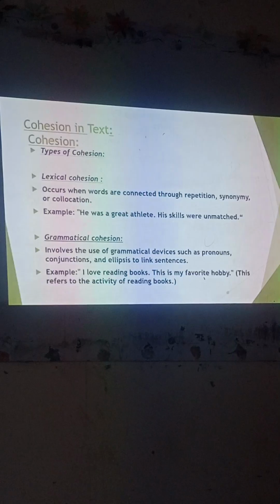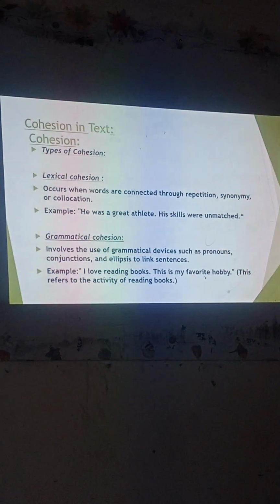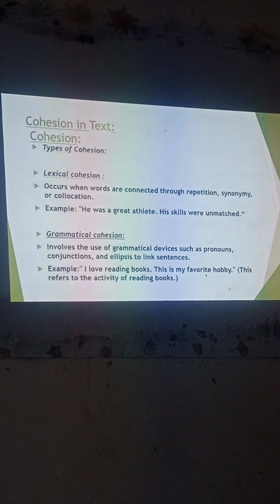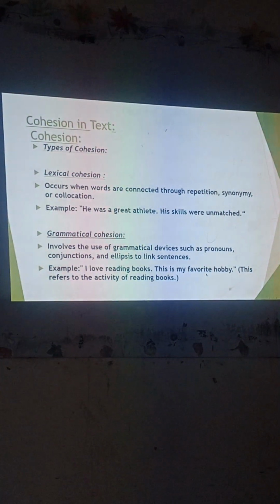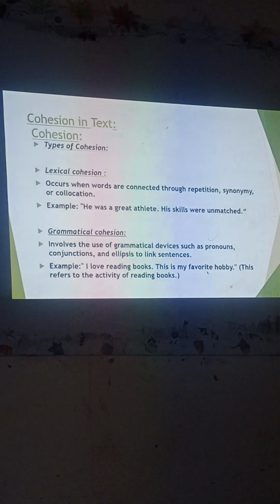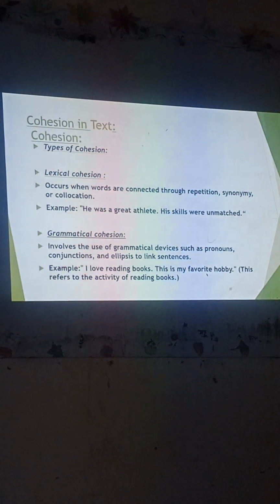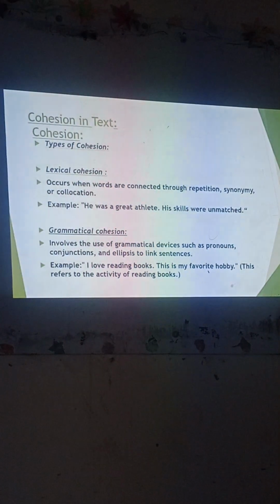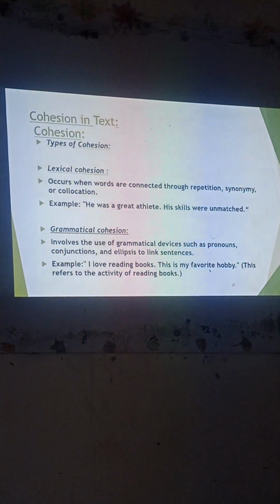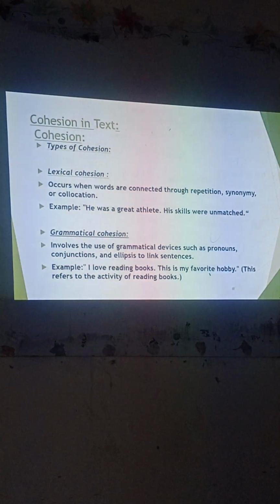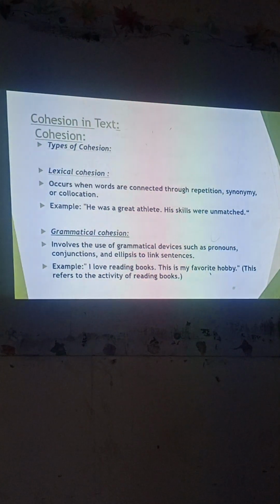Here in text, types of cohesion. Lexical cohesion occurs when words are connected through repetition, synonym, or collocation. He was great, his skills were unmatched. Grammatical cohesion involves the use of grammatical devices such as pronouns, conjunctions, and ellipsis within a sentence. I love reading books. This is my favorite hobby. So this refers to the activity of reading books.